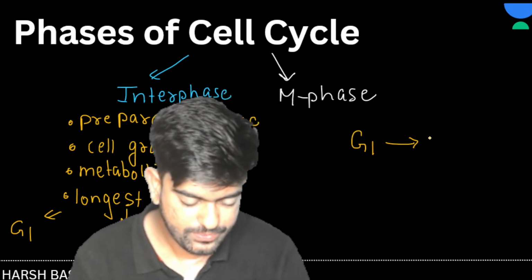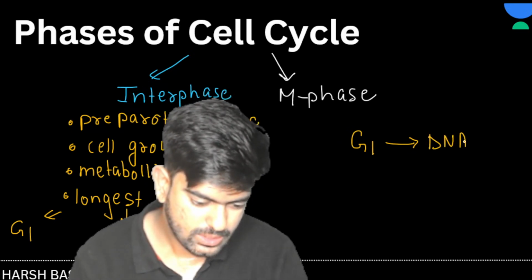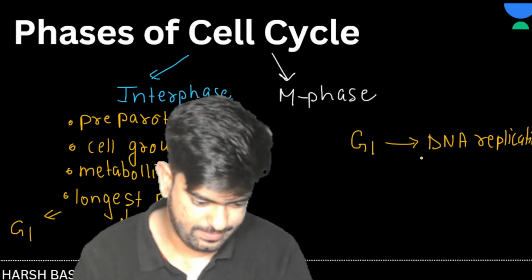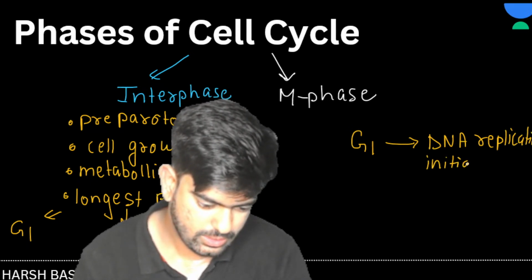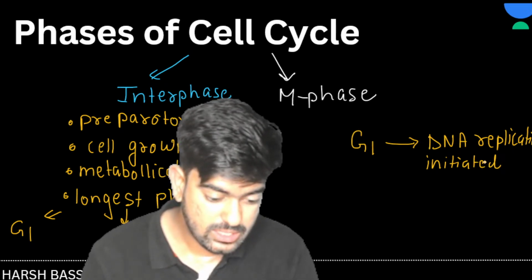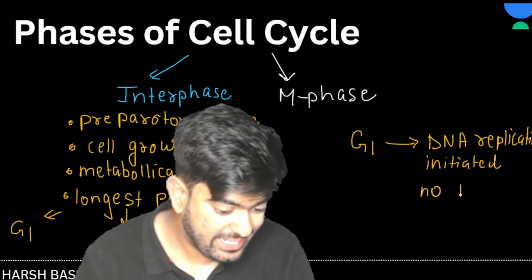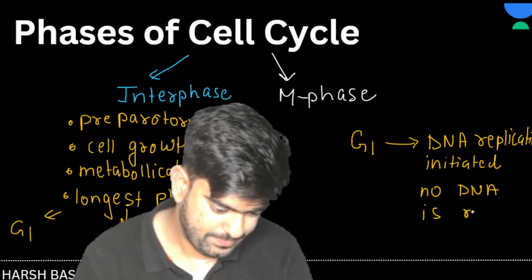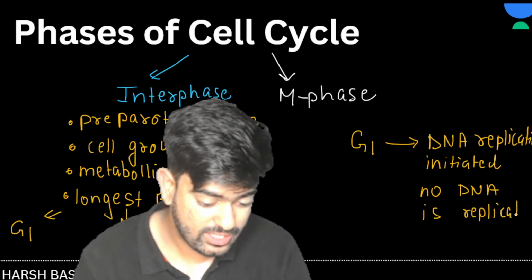So let's write here DNA replication initiated. Right? You have to remember that in this condition, no DNA is replicated. It has just started.